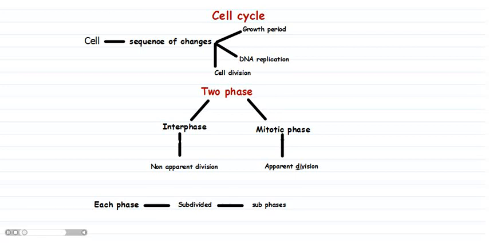The cell undergoes a sequence of changes, involving a period of growth, DNA replication, and cell division. This sequence of changes is called the cell cycle. It comprises two phases: interphase, which is the period of non-apparent division, and the period of division, the mitotic phase. Each phase is further subdivided into subphases.